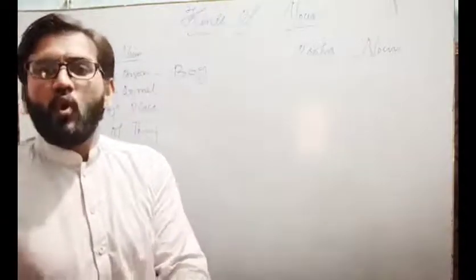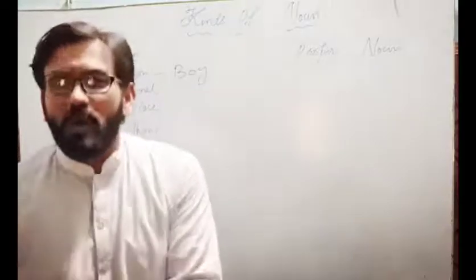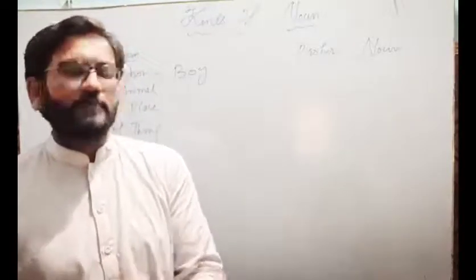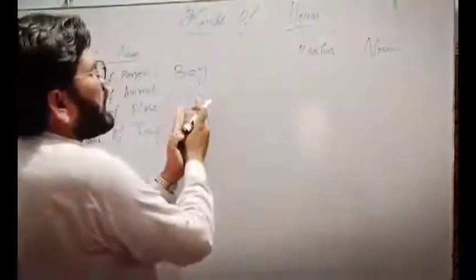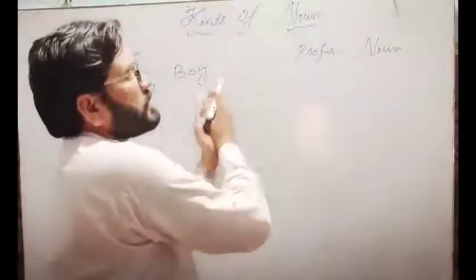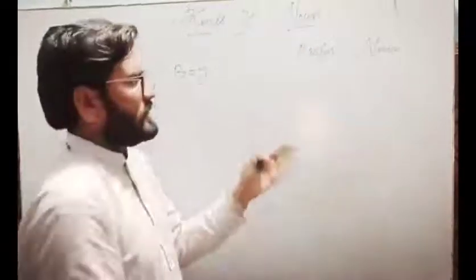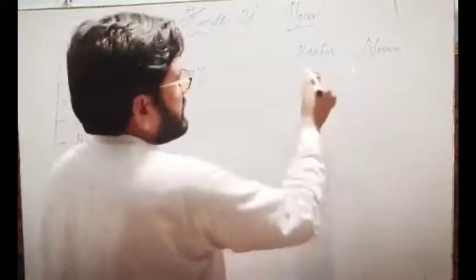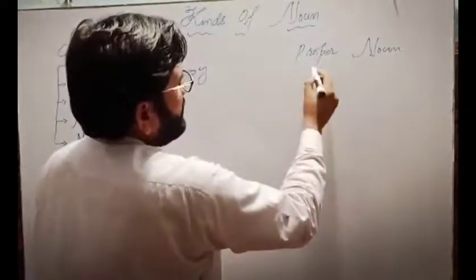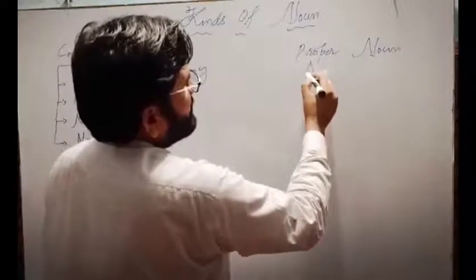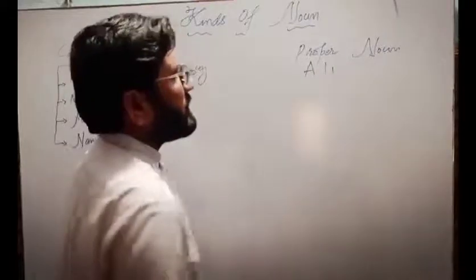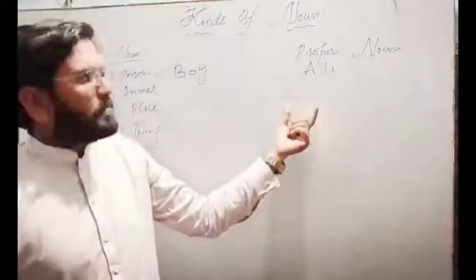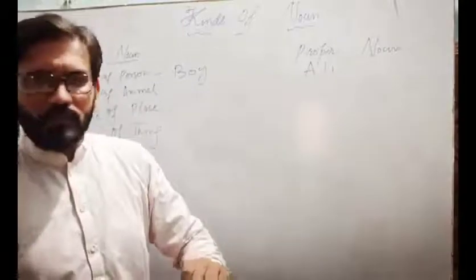We don't know which boy I am talking about, right? So if I have to make this common noun proper, I will name that specific boy. For example, if I say Ali, now Ali will become a proper noun.